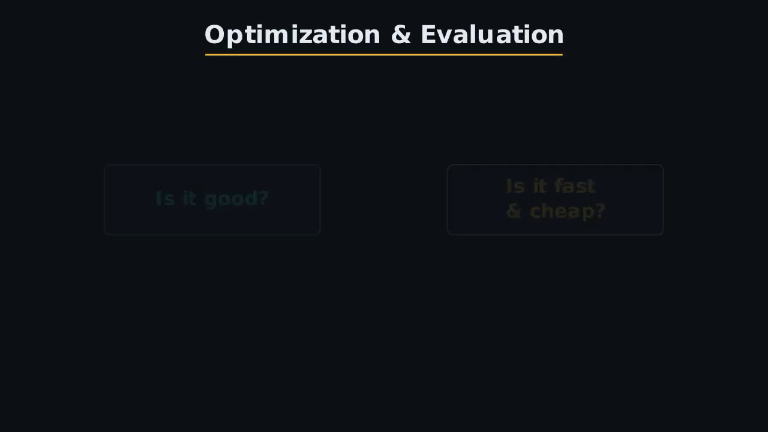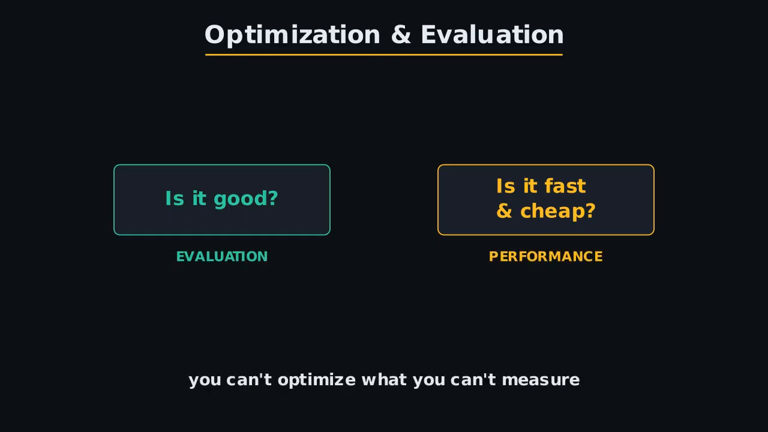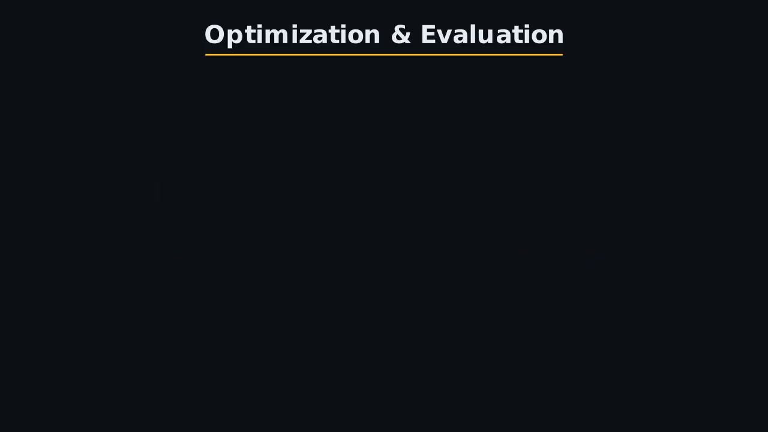A RAG that works in a demo can still fail in production. To trust it, answer two questions. Is it good, and is it fast and cheap? The first is evaluation, the second performance. They share one rule: you can't optimize what you can't measure. So measure first. And here's the key to measuring quality.